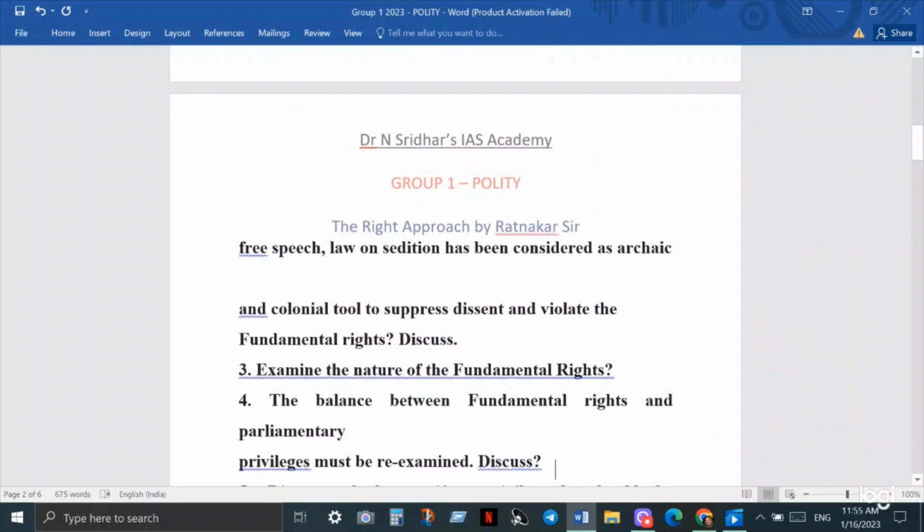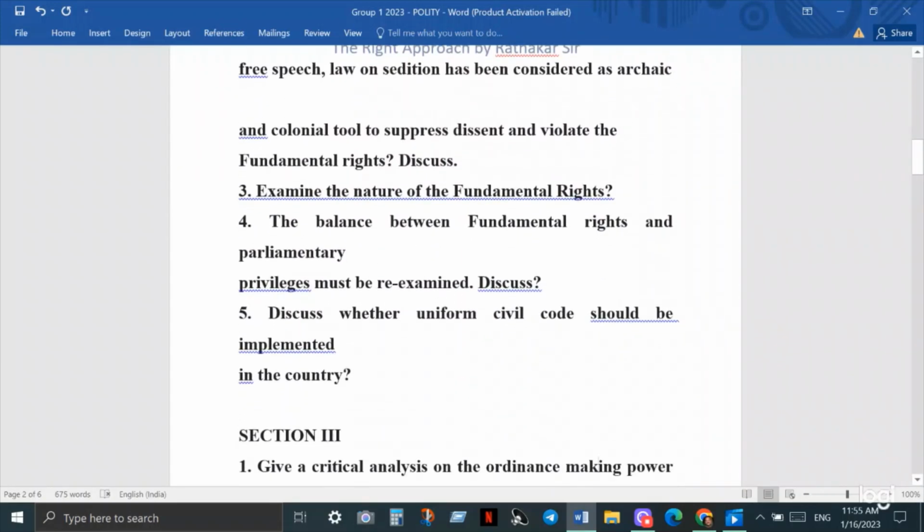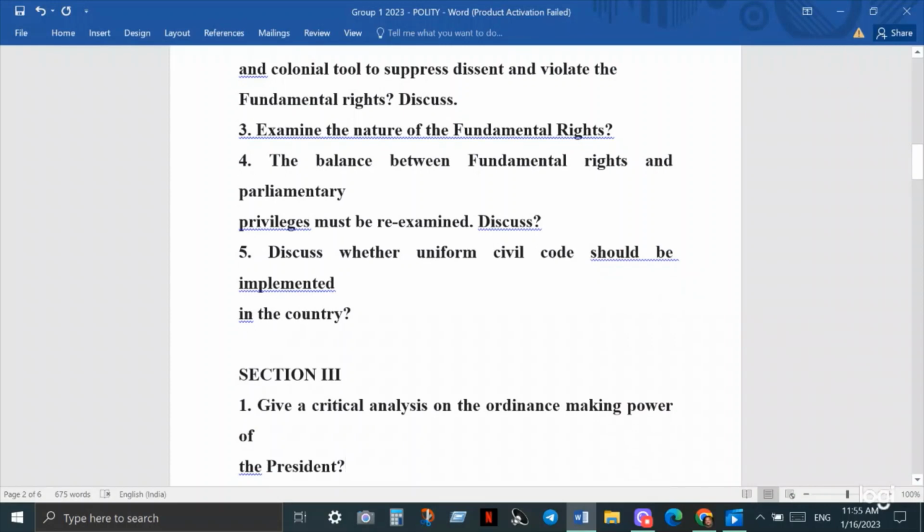The third question is a basic question about the nature of fundamental rights. So this question may not be asked in the examination, but you also need to not ignore the basic questions. Then the fourth one is balance between fundamental rights and parliamentary privileges. So this has always been a debate.